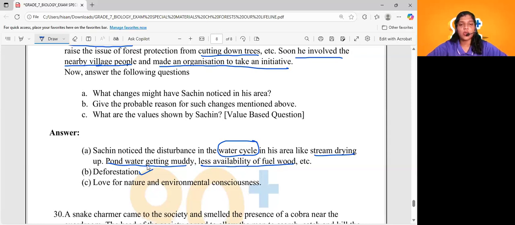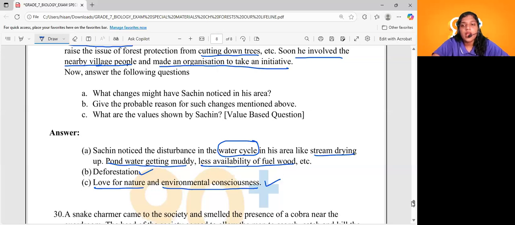And there is a value based question here. What are the values shown by Sachin? If you were in place of Sachin, what would you do? If you have a proper love for nature, and if we have benefited when you study this chapter, see, love for nature and environmental consciousness, actually this is the answer you have to write on your own. What are the values shown by Sachin? This is your value based question. Okay, he shows love for nature and environmental consciousness, very very important. So I hope you know the situation, and I hope you know how to understand and how to answer these types of questions.